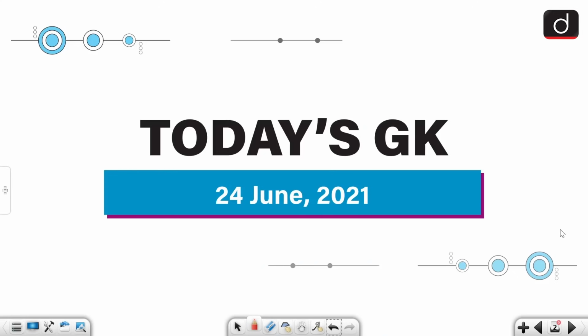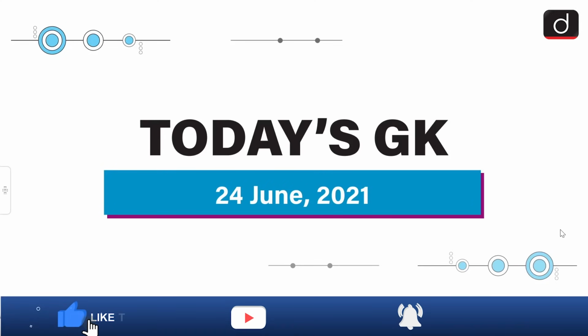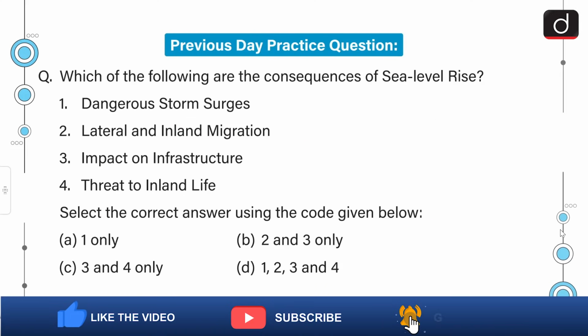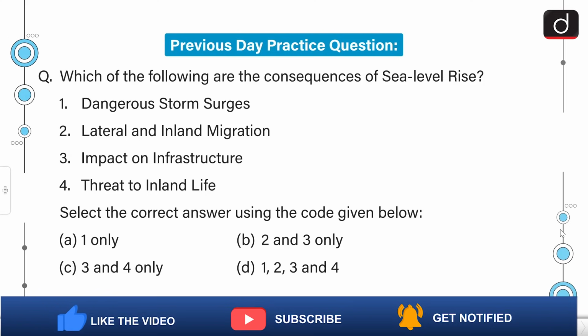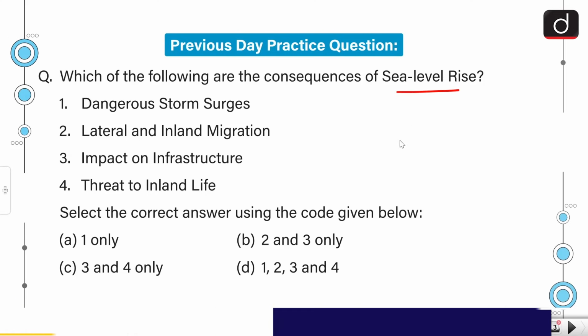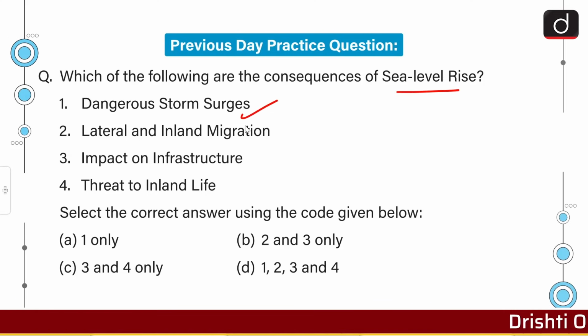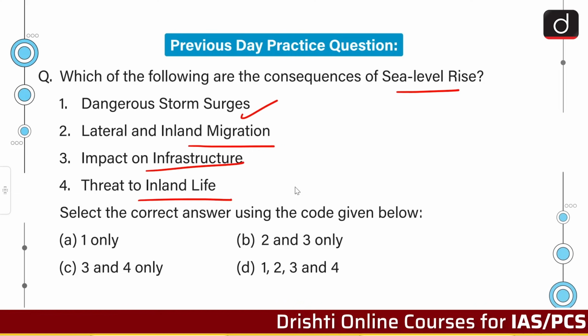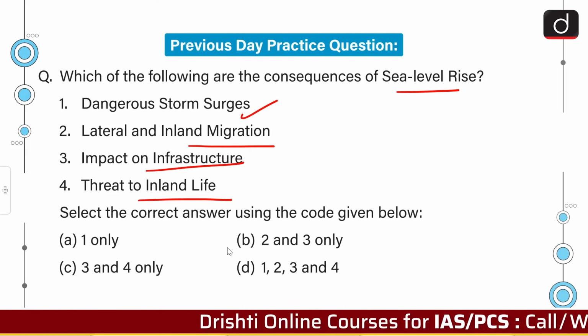I am Pooja Devedi, and in this segment we bring to you objective questions on a daily basis to help you crack prelims. So let's begin with the practice question of the last segment. Which of the following are the consequences of sea level rise? Dangerous storm surges, lateral and inland migration, impact on infrastructure, threat to inland life. So we have to select the correct answer using the codes given below.